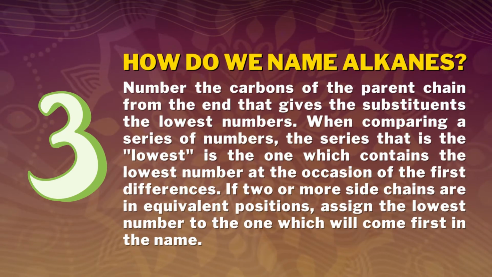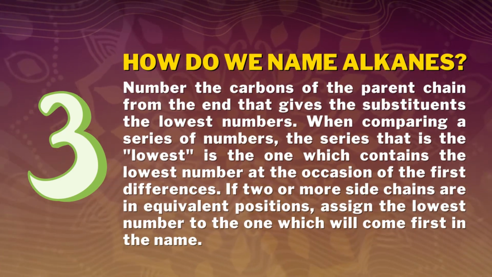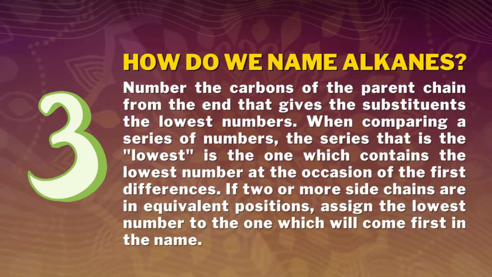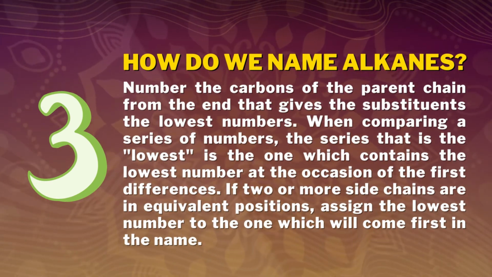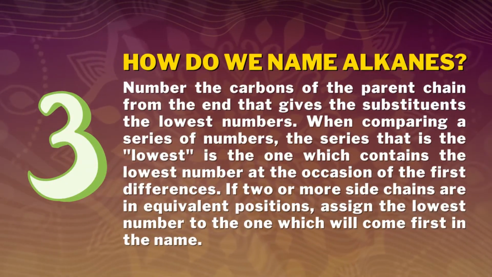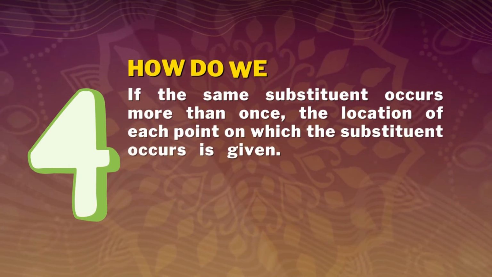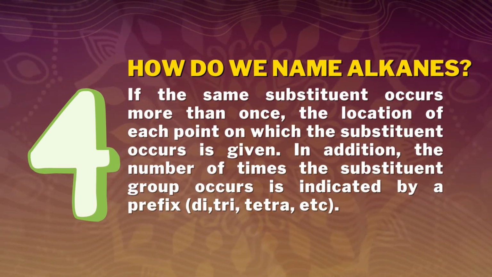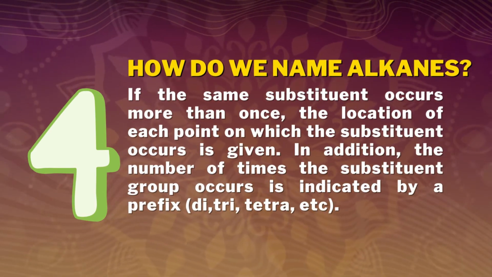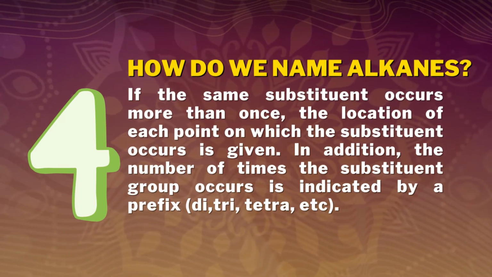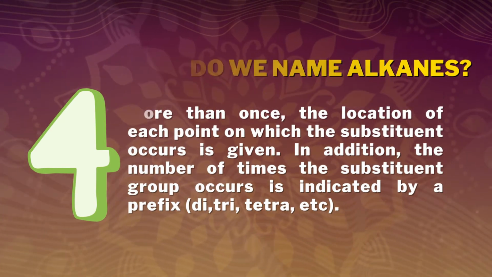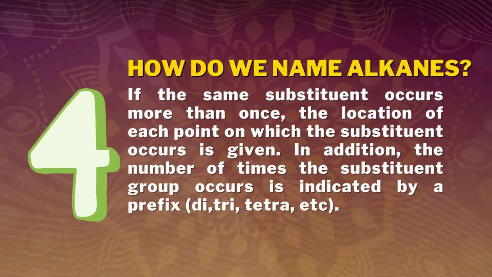When comparing a series of numbers, the series that is the lowest is the one which contains the lowest number at the occasion of the first difference. If two or more side chains are in equivalent position, assign the lowest number to the one which will come first in the name. Number 4. If the same substituent occurs more than once, the location of each point on which the substituent occurs is given. In addition, the number of times the substituent group occurs is indicated by a prefix: di, tri, tetra, and so on.